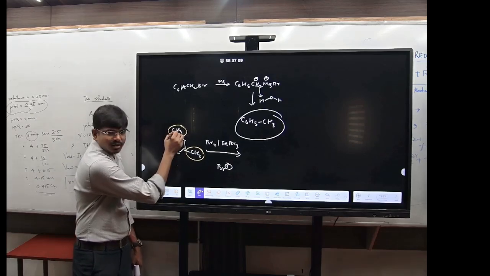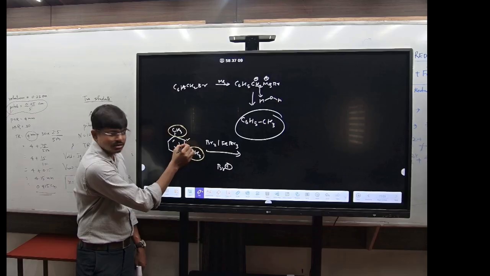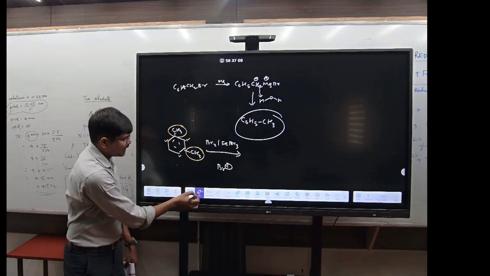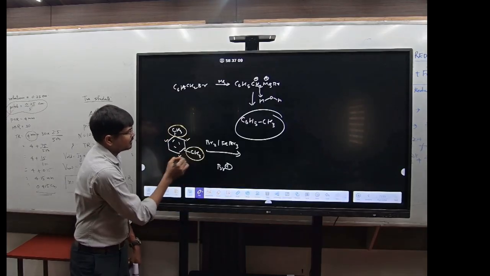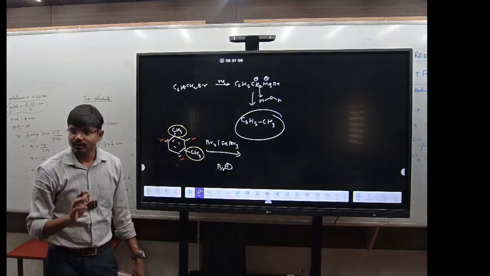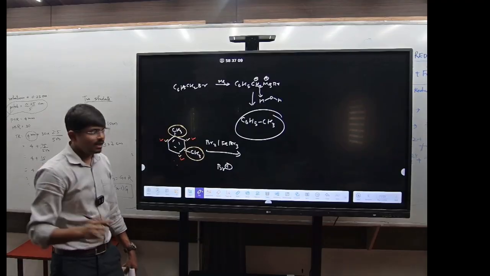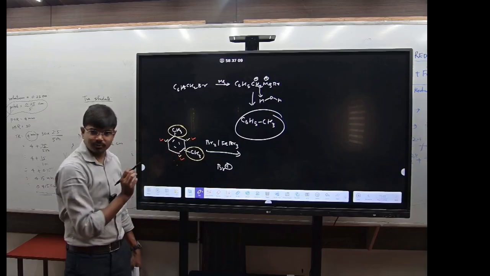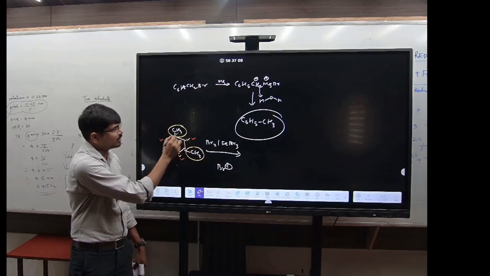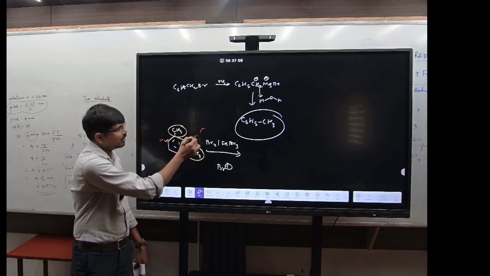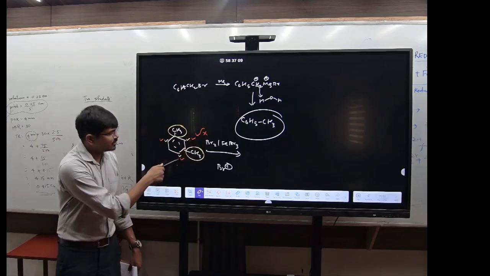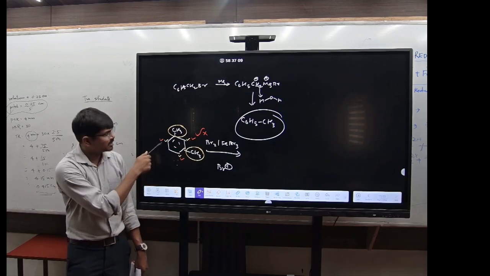With respect to this one, electrophile can come at this position, this position and this position. With respect to this one, electrophile can come at this position and this position. So three possibilities are there, right? You see, this is a highly bulky one, isn't it? A lot of steric hindrance will be there, so it cannot come at this position because of the steric hindrance. So it will come at this position or this position. Basically both are the same.